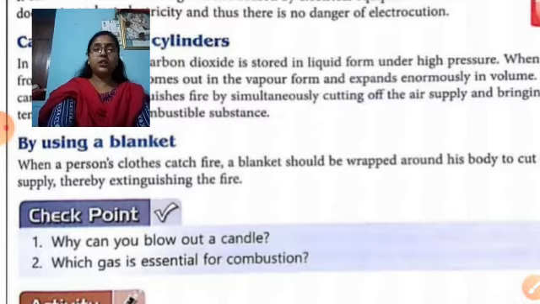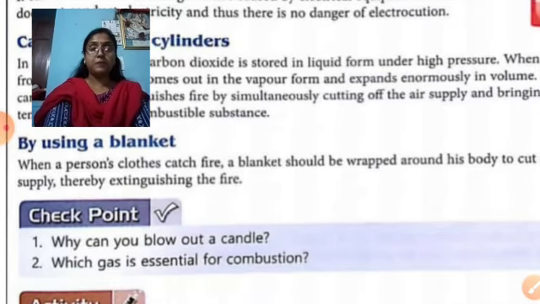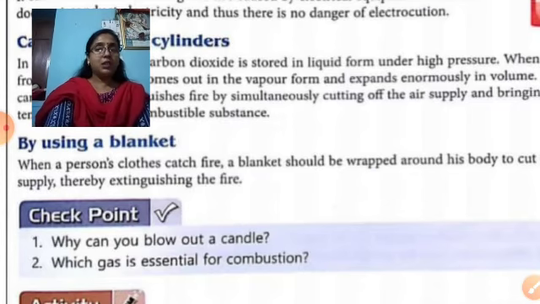Come to the checkpoint. Why do we blow out a candle? When we blow out a candle, we are releasing a lot of air, and that air comes at great speed along with vapors, and it cuts off the contact between the fuel, the candle wax vapors, and the flame. That's why the flame gets extinguished due to the air when we blow from our mouth. So that is the answer to question 1.